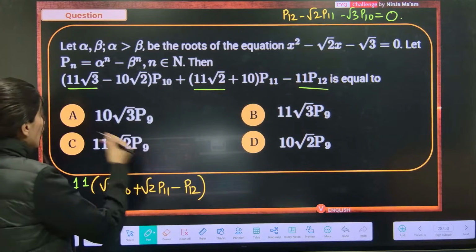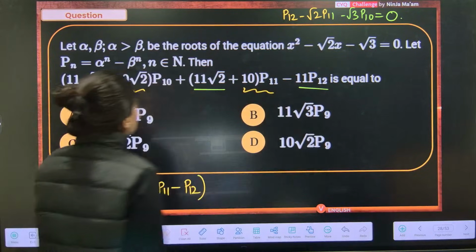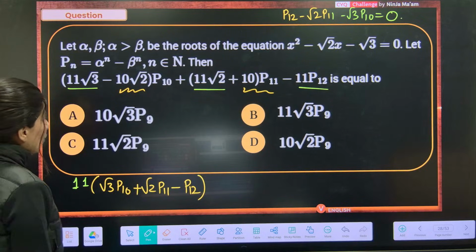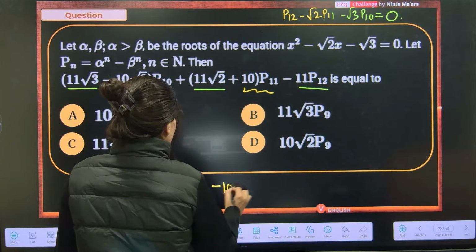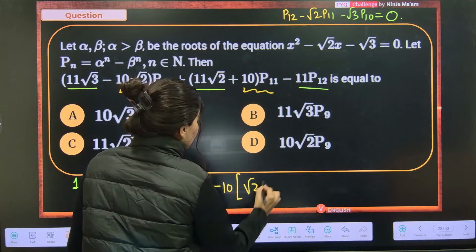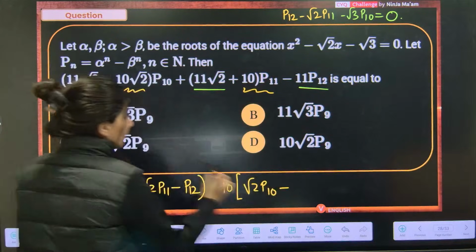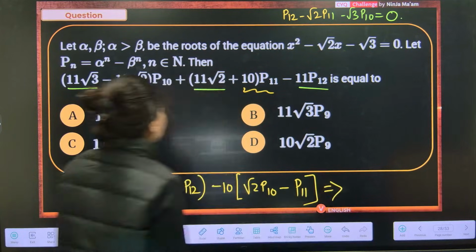Okay, and this is also there. I am going to take 10 common from these two things. Okay, let's take 10 common. So minus 10 if I take common, this is root 2 P10, and you know what, root 2 P10 minus P11, that's it. Okay, this is what you're going to get.